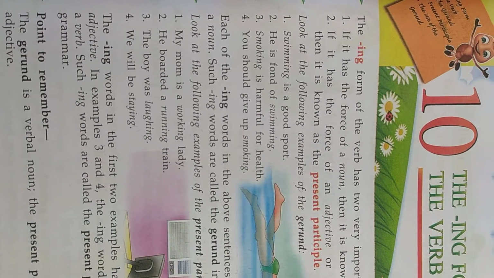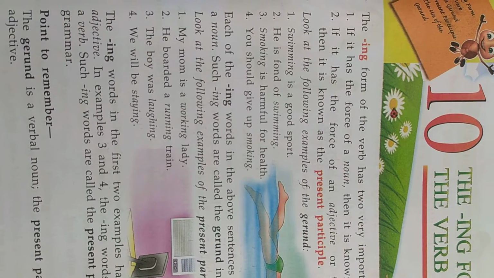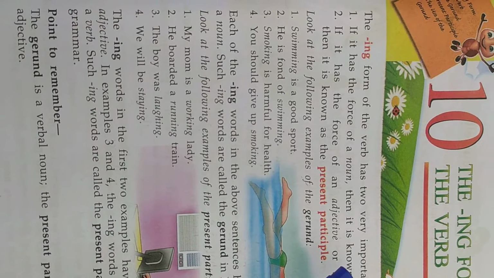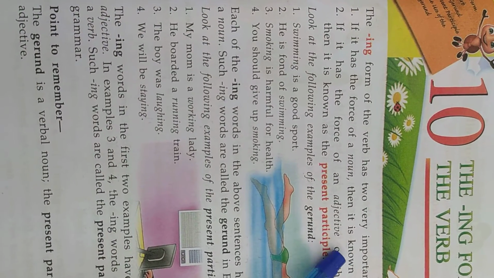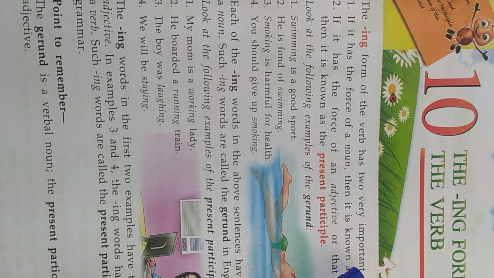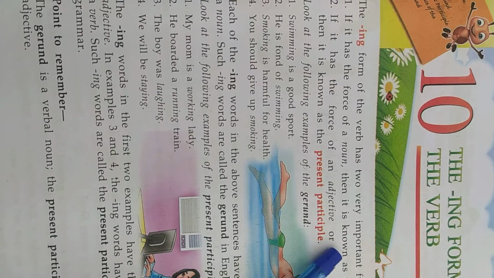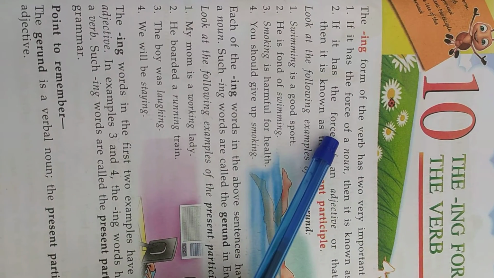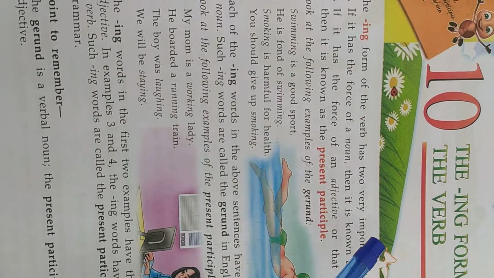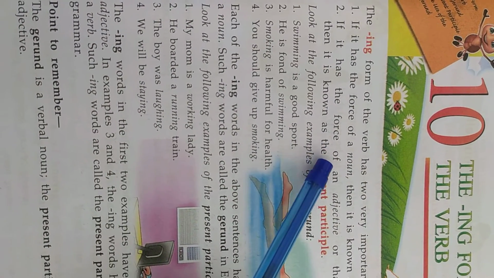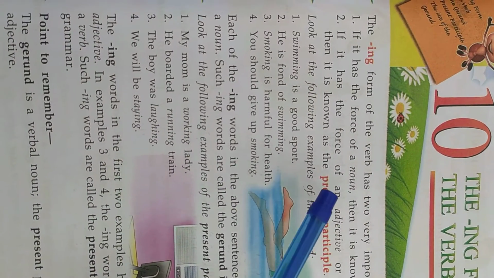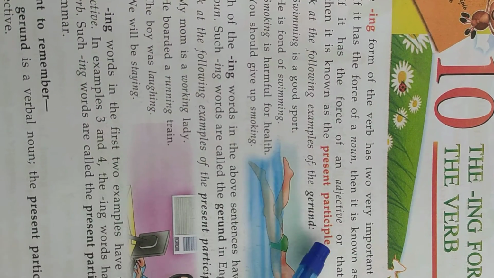Here, the ing form of the verb functions in two ways. The first is, if it has the force of a noun, then it is known as the gerund. Second, if it has the force of an adjective or that of a verb, then it is known as the present participle.